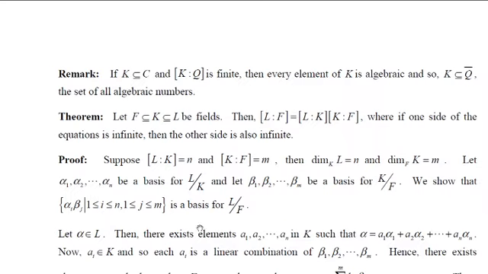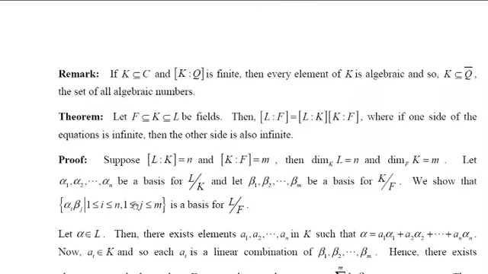When we say a set is a basis, a certain set is said to be a basis provided that the set spans L and it is linearly independent. What is meant by the set spans?